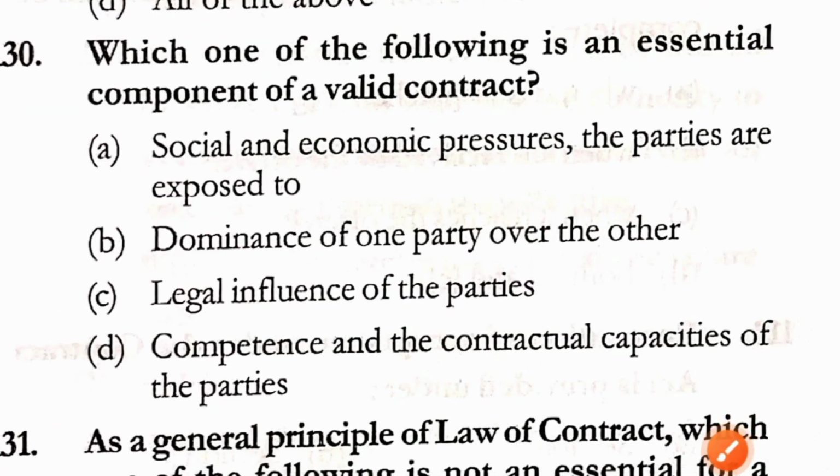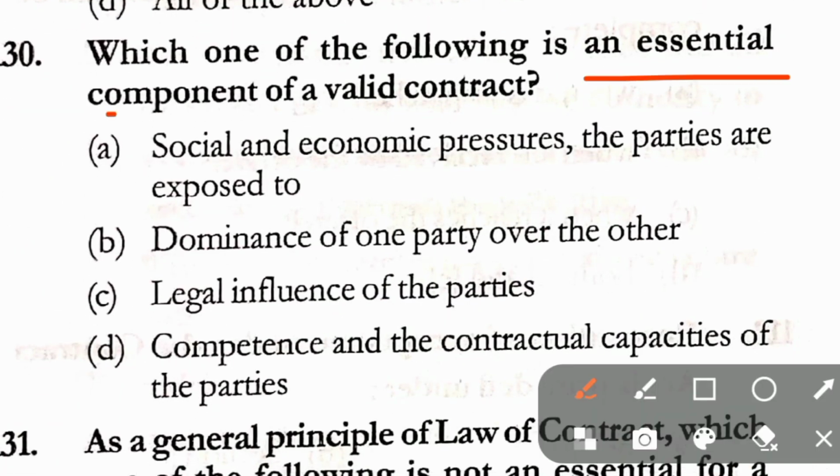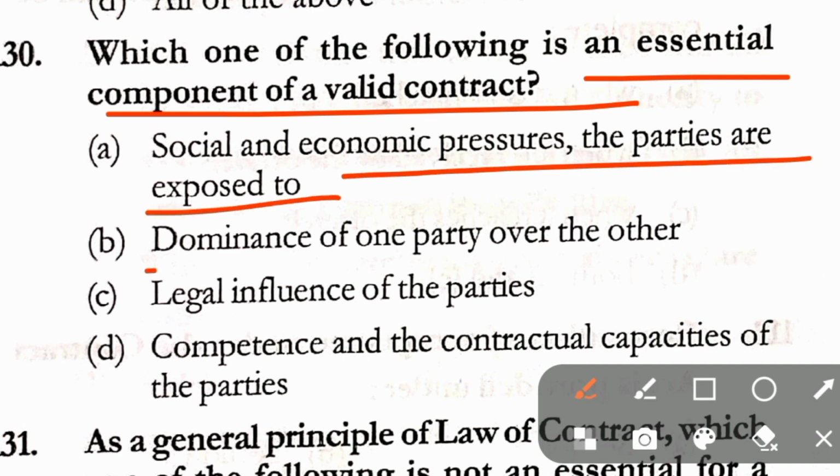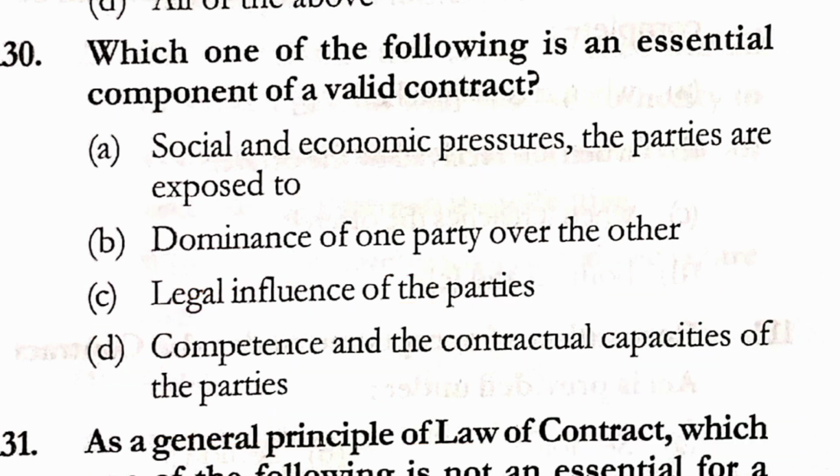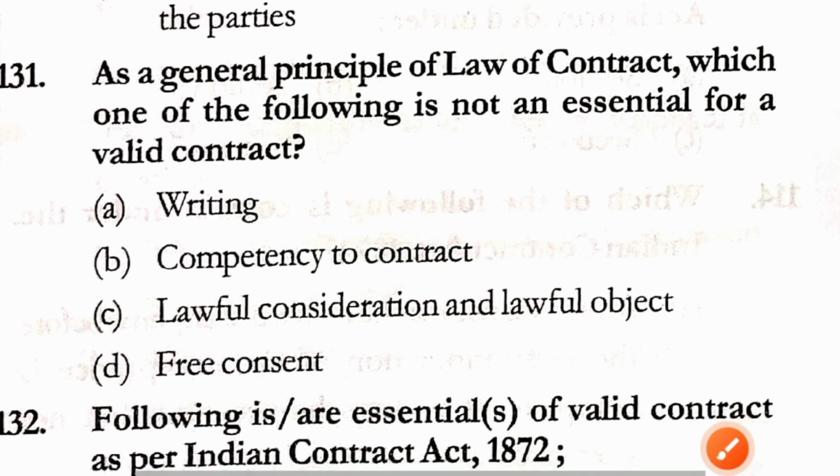Question number 130. Which one of the following is an essential component of a valid contract? Option A, social and economic pressure the parties are exposed to. Option B, dominance of one party over the other. Option C, legal influence of the parties. And option D, competence and the contractual capacities of the parties. Here in question number 130, the correct answer is option D, that is competence and the contractual capacities of the parties.